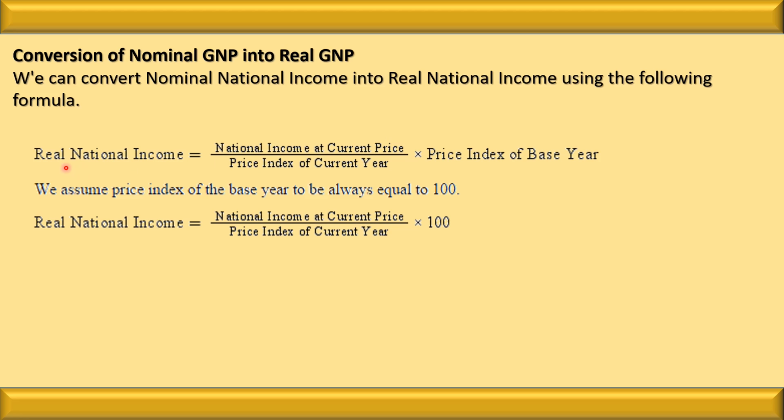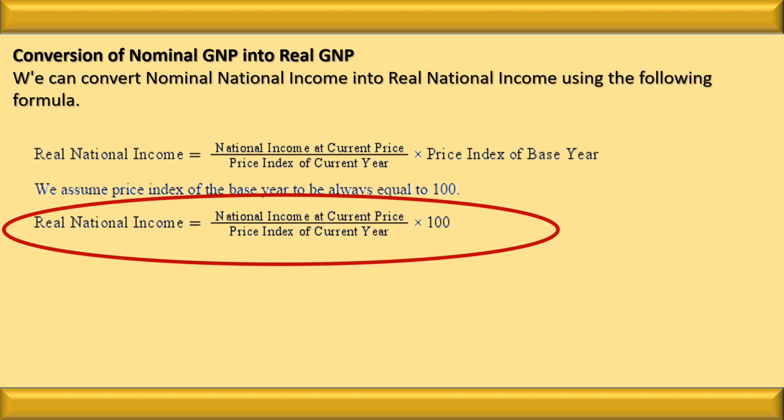The formula is: real national income or real GDP equals national income at current price multiplied by price index of base year divided by price index of current year. We always presume that the price index of the base year is 100. So the formula becomes real national income equals national income at current price multiplied by 100 divided by price index of current year.